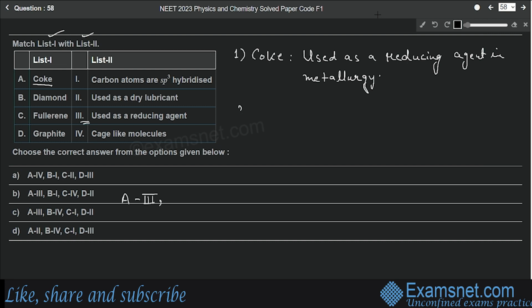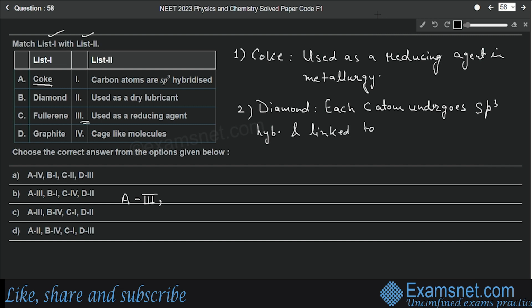Now the next one is diamond. So each carbon atom in diamond undergoes sp3 hybridization, and it is linked to how many other carbon atoms?